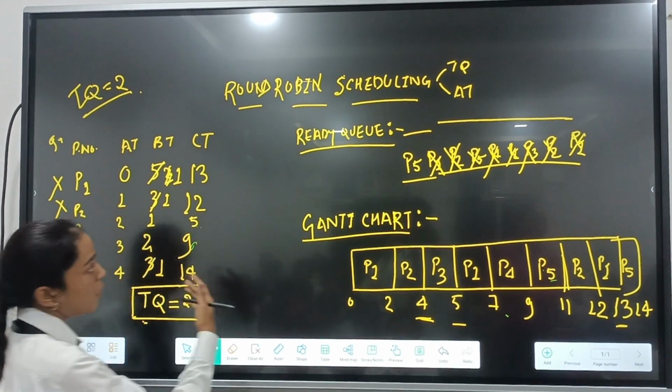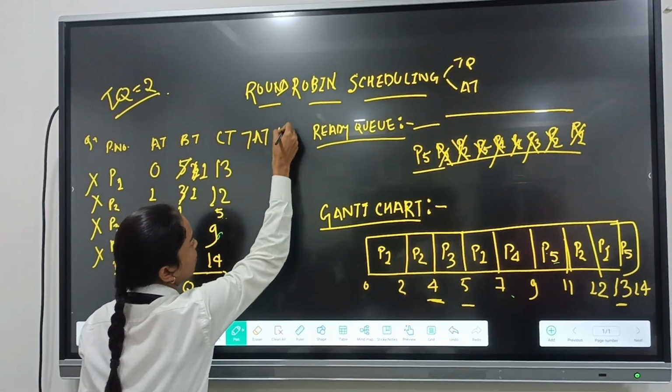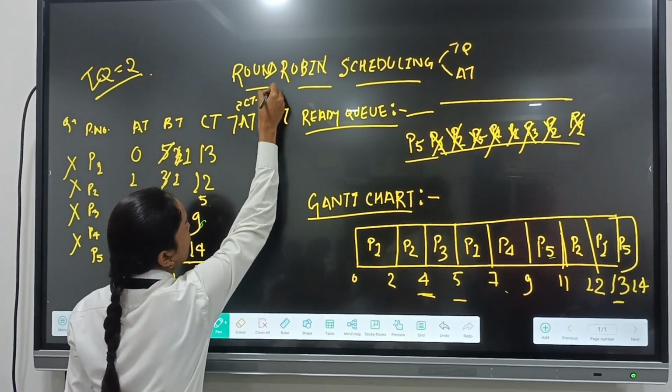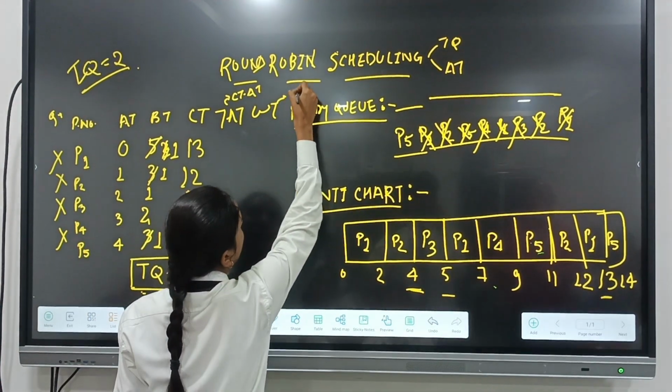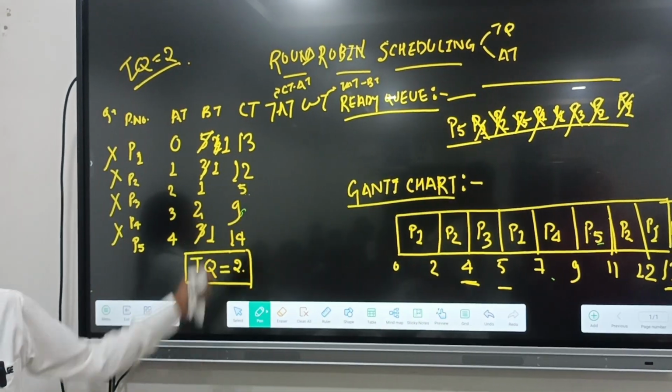So this is all about round robin scheduling, and on this basis we are able to calculate TAT and WT also. The formula of TAT is CT minus AT, and the formula of WT is TAT minus BT. So this is all from my side. I hope this might be clear to all.